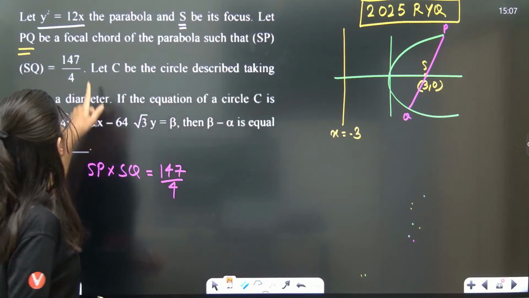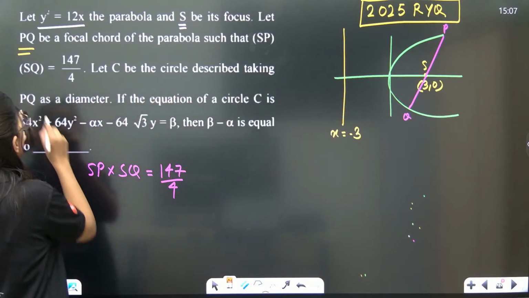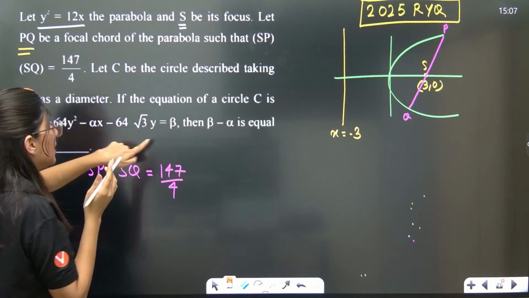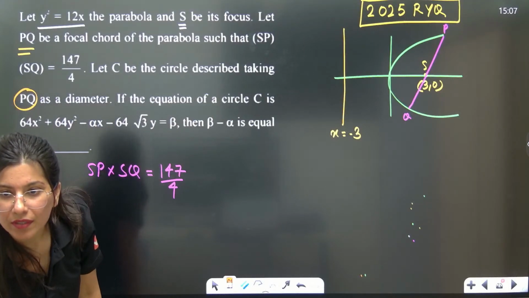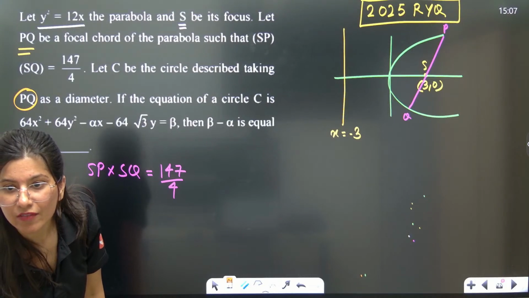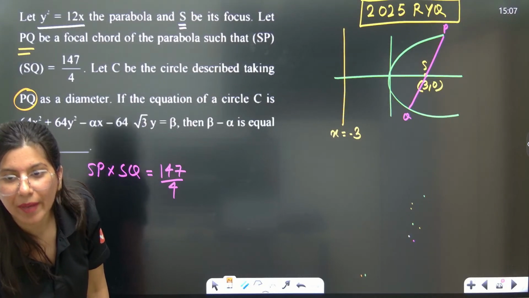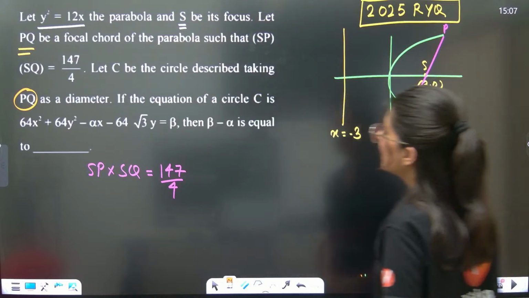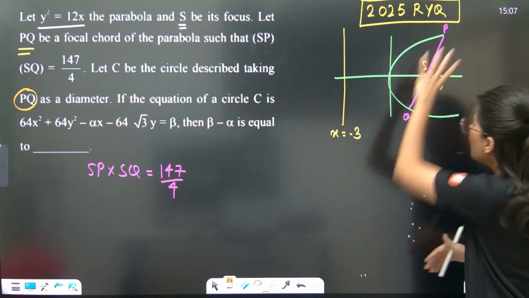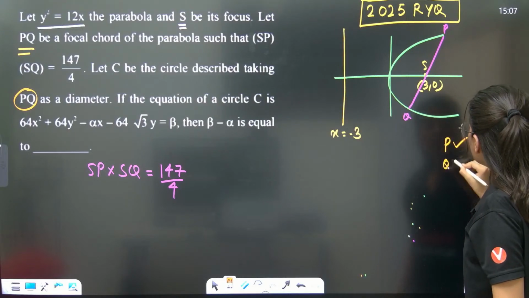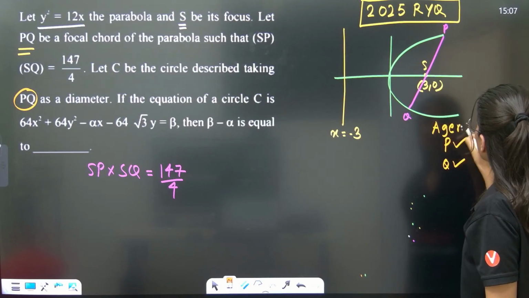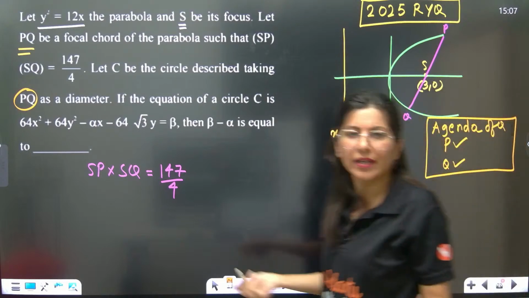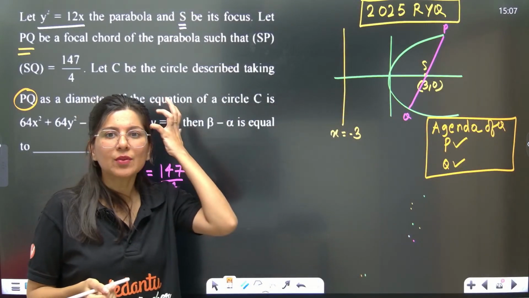Now understand, this is what is given to you. Let C be the circle described taking PQ as the diameter. If the equation of circle C is given, then beta minus alpha will be what? Yes Shivam, I have taken your name. Oh, now are you happy? So what they are saying is PQ being the diameter. What I want to know is the coordinates of P and the coordinates of Q, which is the agenda of this question. If you know the coordinates of P and Q, you can write the equation of the circle, right or wrong?